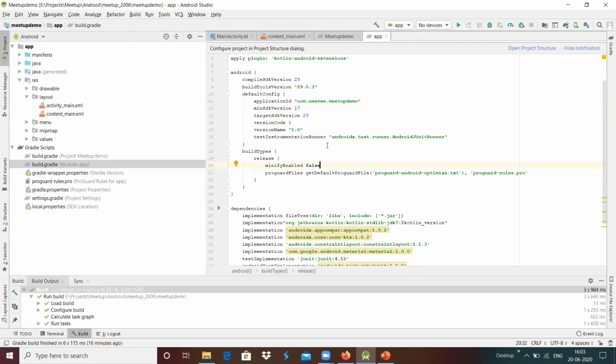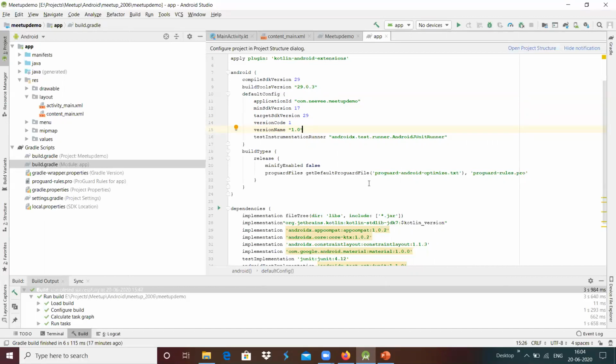And we have the version code and version name options. If we keep on updating, for example, we have uploaded one APK into the Play Store and we want to do an update, we have to change the version name from 1.0 to 1.1, and then we can update our next version into the system. The version code and version name are used to keep updating our application versions.